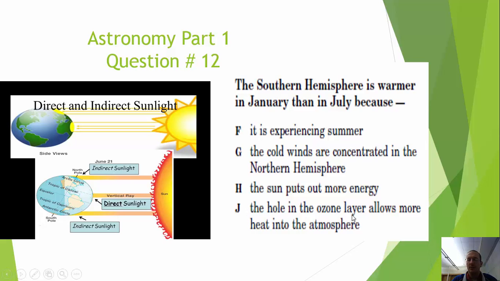Or is it J, the hole in the ozone layer allows more heat into the atmosphere? The sun's rays are able to penetrate through the ozone layer regardless. That's not really part of this question at all. The southern hemisphere is warmer in January than in July because it is actually tilted towards receiving more direct sunlight. The picture here shows that the northern hemisphere is receiving direct sunlight. However, the question here is asking about the southern hemisphere being warmer because it is experiencing summer. So the best answer here is F, experiencing summer, because the direct sunlight is hitting it.